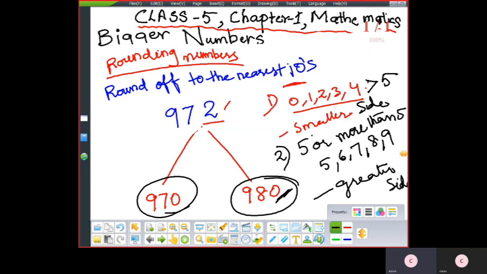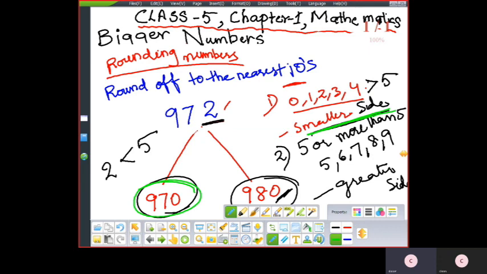So now check the ones place, which is 2. 2 is less than 5. So less than 5 means what is the rule? You will round off to the smaller side. So what is the smaller side here? 970. So rounding off to the nearest ten, the answer is 970.